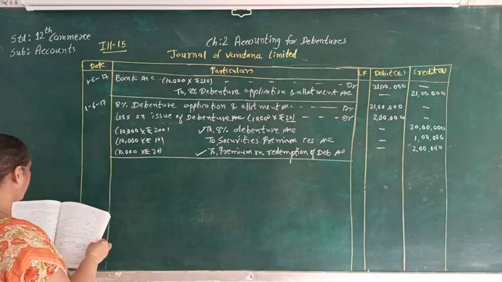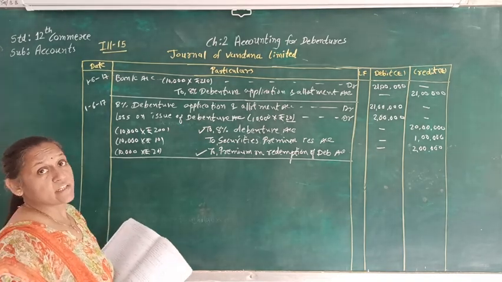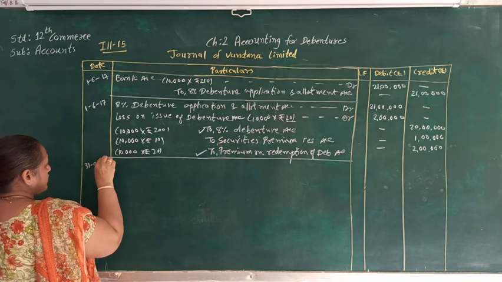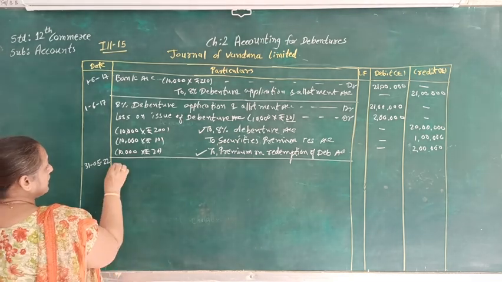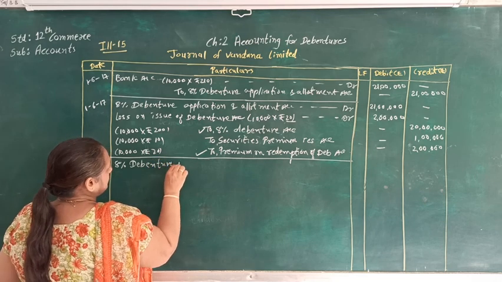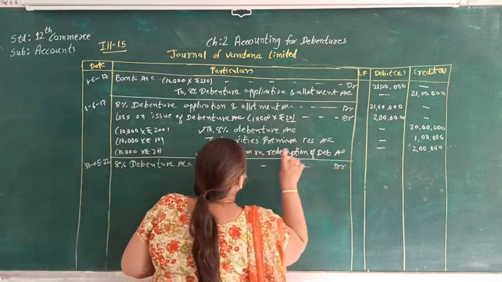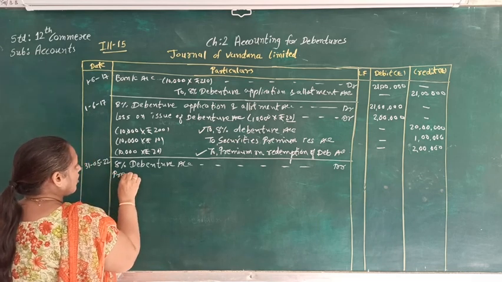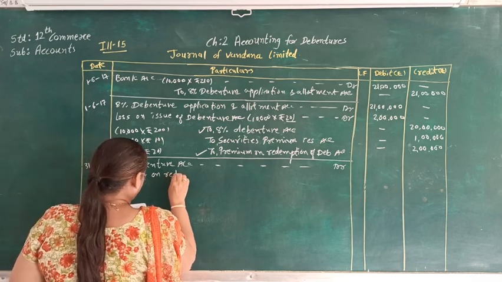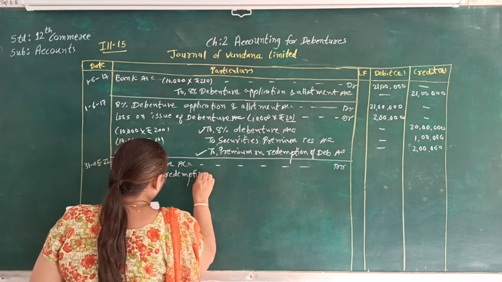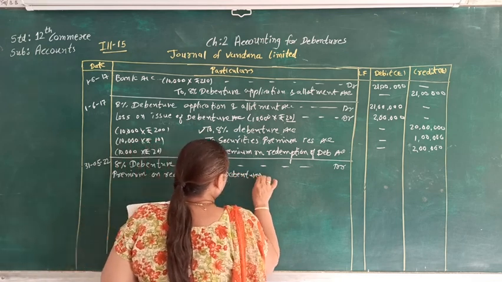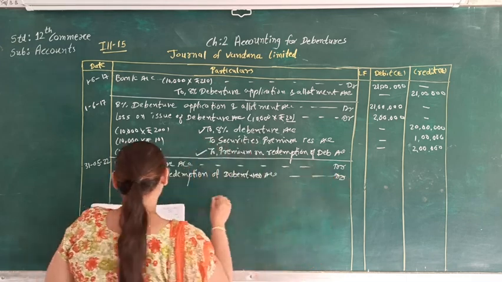So here the redemption of debenture is on 31st May 2020, and here we are going to debit 8% debenture account, premium on redemption of debenture account, to debenture holder account.